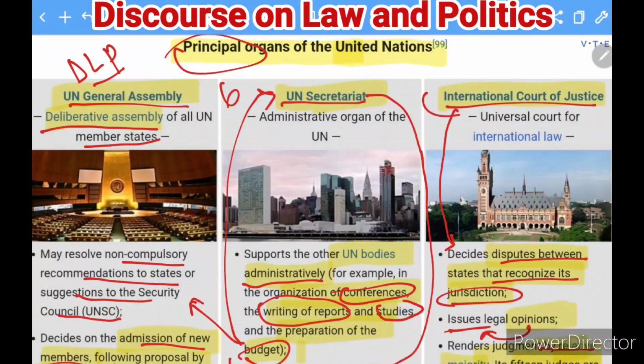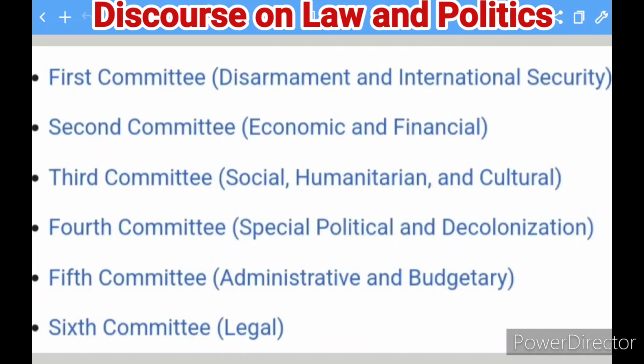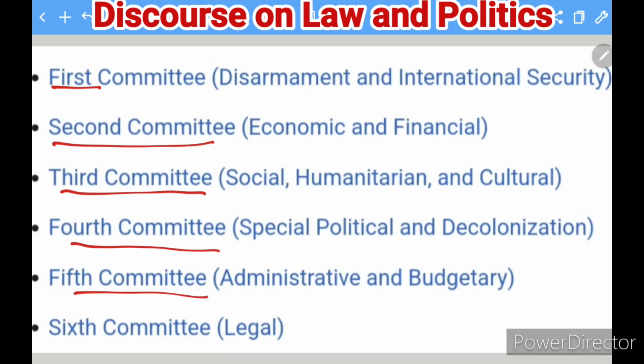So let's see about the 6 committees, which is also very important. So what are those 6 committees of the United Nations? Let's see. So these are the 6 committees which you can see here. Sometimes questions are asked on how many committees there are, what are the names of these committees, and which is not a committee. So let's see here the names and the number of the committees.